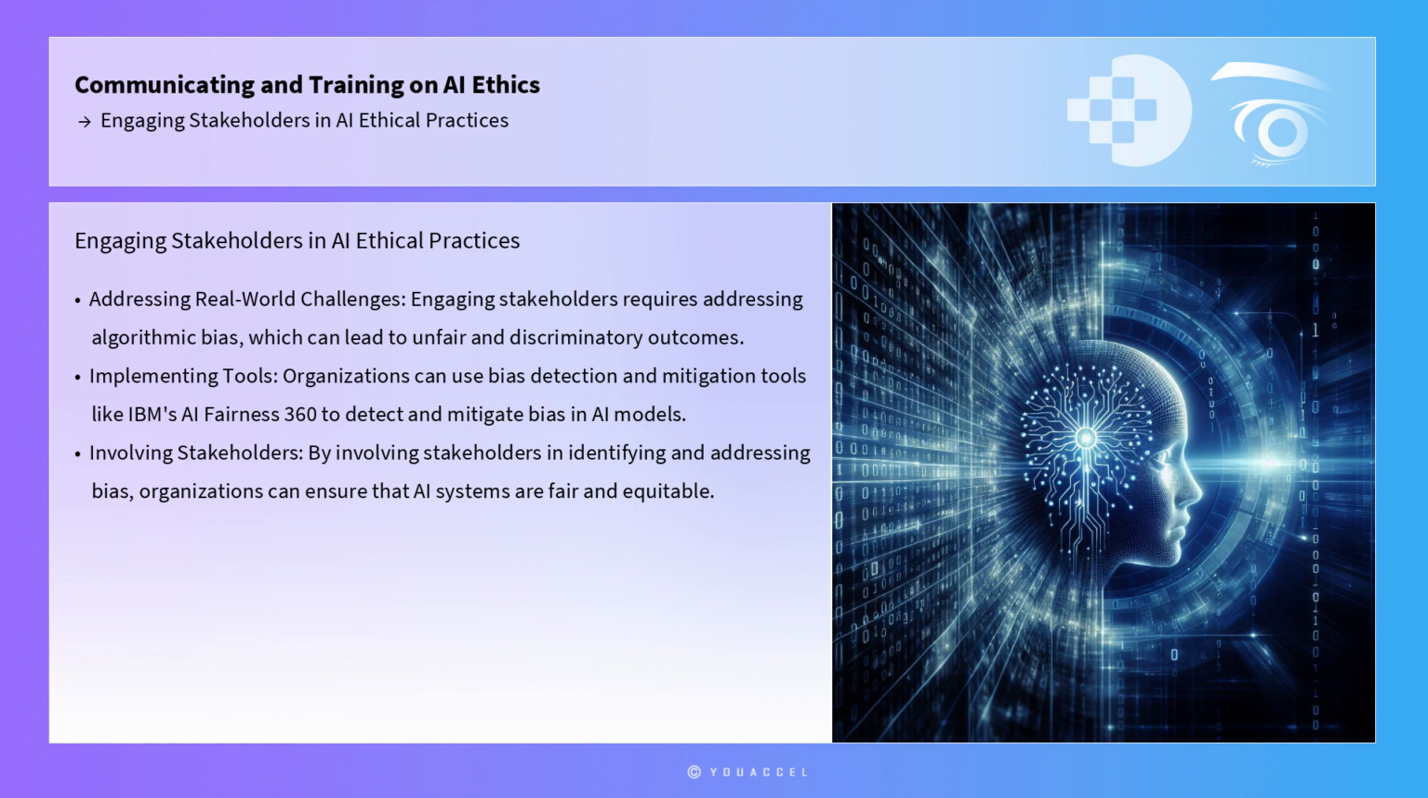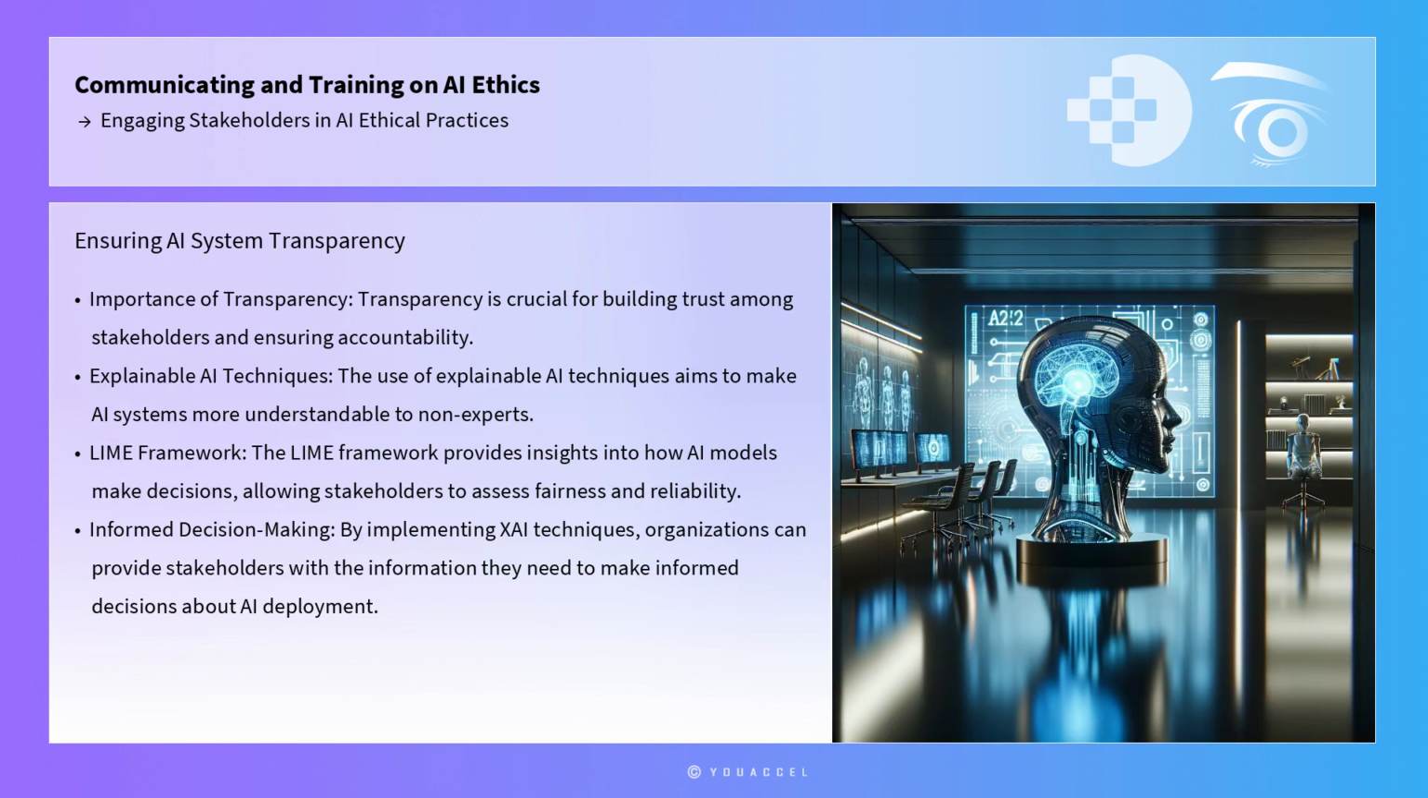Furthermore, engaging stakeholders in AI ethical practices requires addressing real-world challenges. One such challenge is the issue of algorithmic bias, which can lead to unfair and discriminatory outcomes. To tackle this issue, organizations can implement bias detection and mitigation tools, such as IBM's AI Fairness 360, which provides a suite of algorithms to detect and mitigate bias in AI models. By involving stakeholders in the process of identifying and addressing bias, organizations can ensure that AI systems are fair and equitable. Another challenge is ensuring the transparency of AI systems.